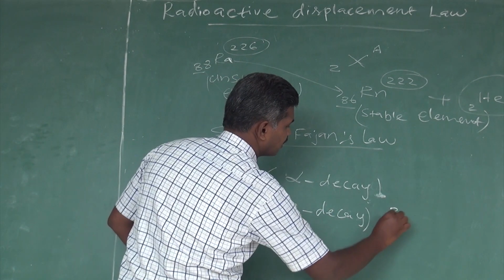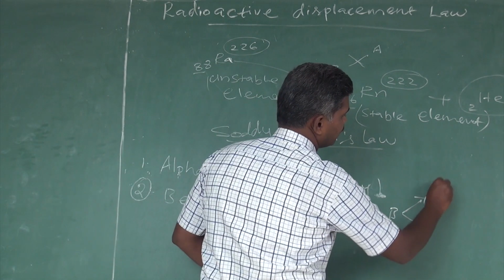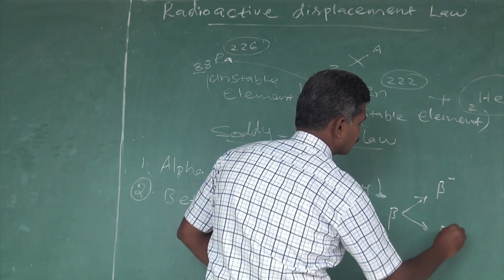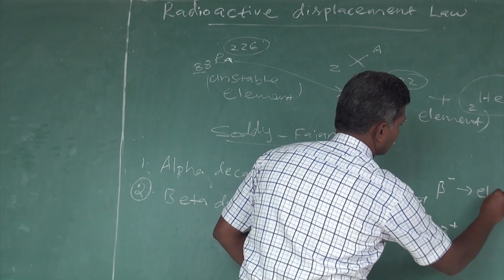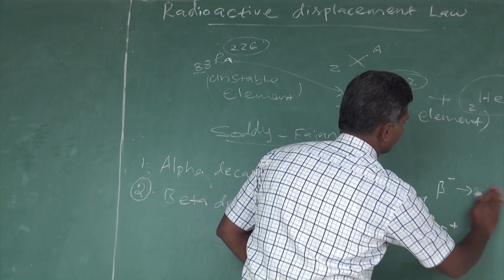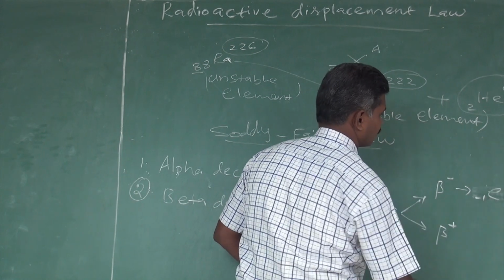There, in beta, we have two types of betas, beta minus and beta plus. Beta minus is nothing but an electron. We can symbolize that as e with suffix -1 and prefix 0.